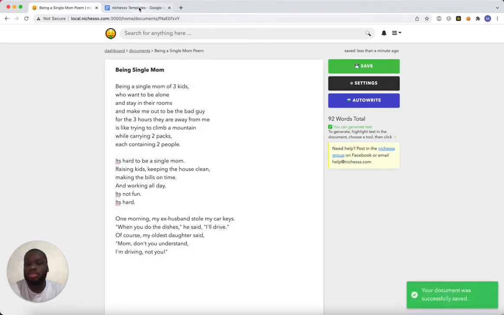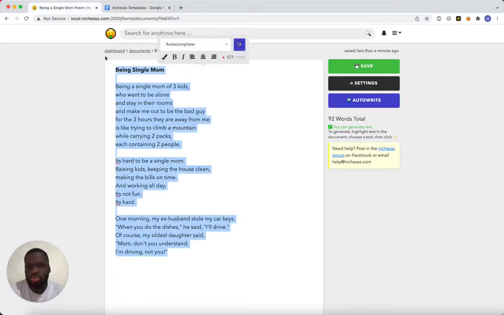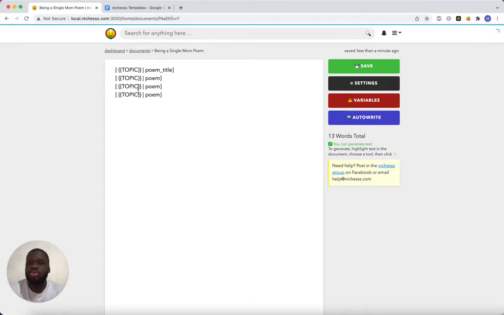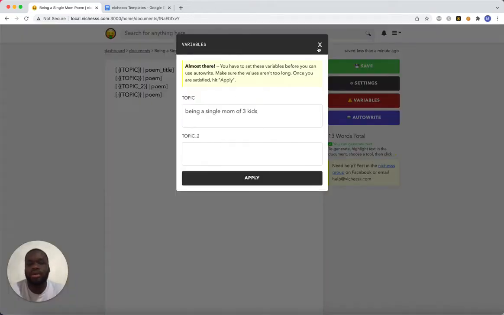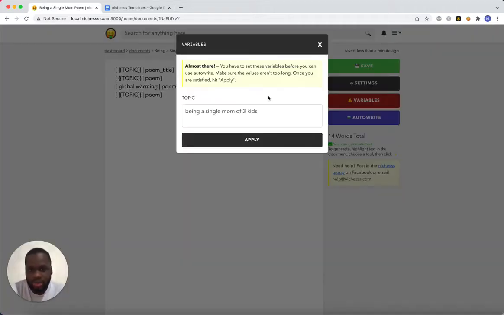Now, what if we wanted to do the same thing, but have a different topic in this third verse? This really helps when you're mass producing a lot of content. So again, we'll have 2 topics now, and you could just write what you want here. So let's see, if we want to talk about global warming, we get something about global warming there, and the topic would drop from the variables overlay.